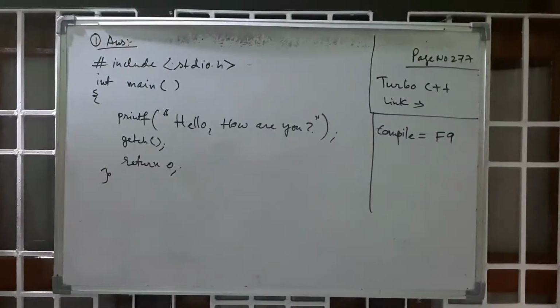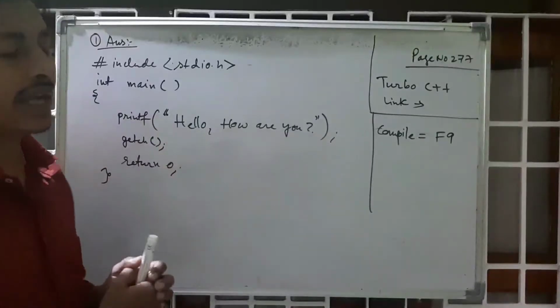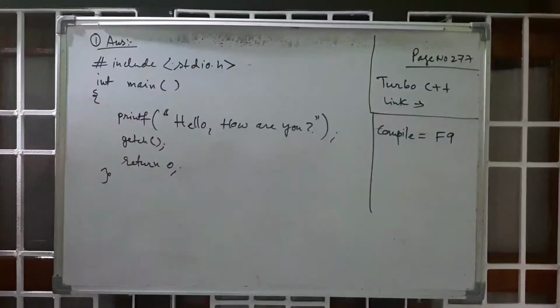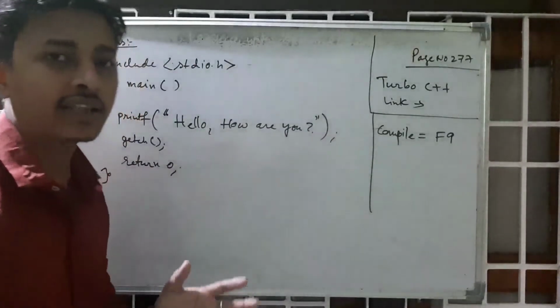Compiler means, it scans the code, and if there is any error it gives a message, or you can say it translates the whole programming language into machine language.